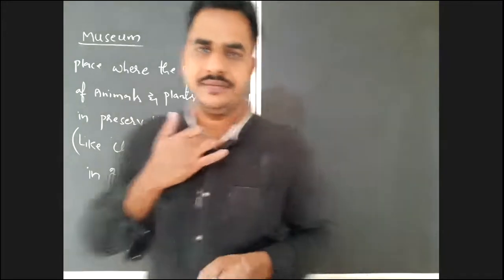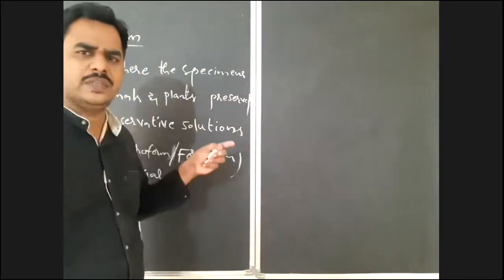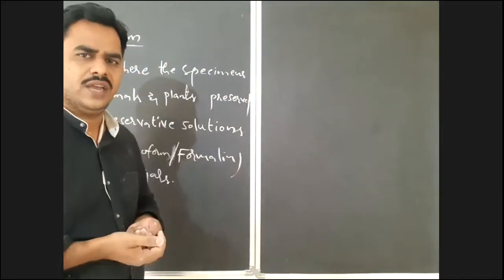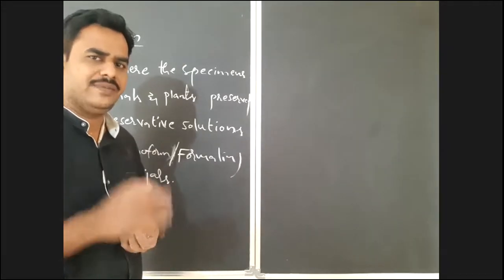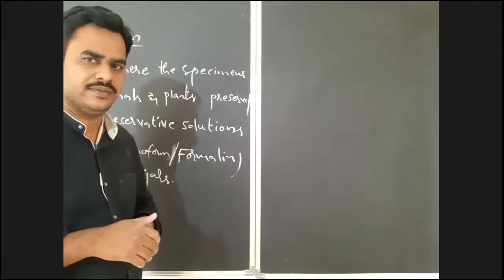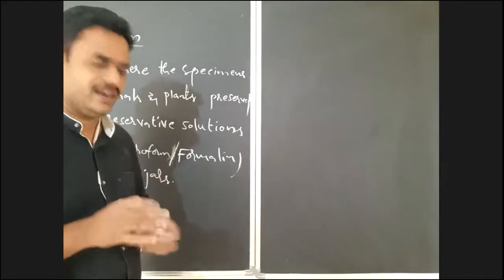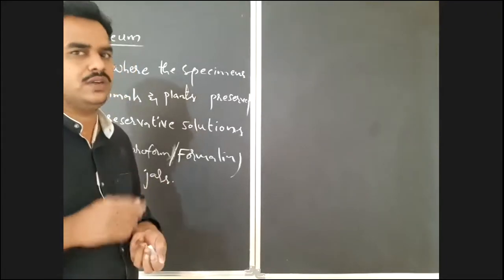And after that, if the size of the animal is big, the big or large animals will be stuffed and preserved.